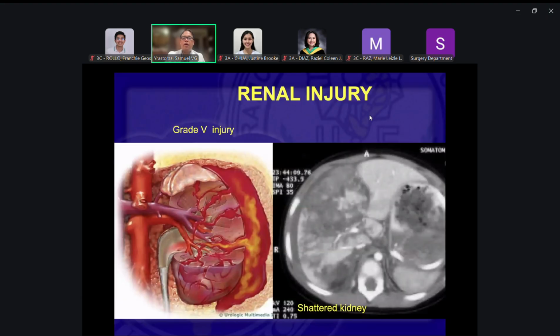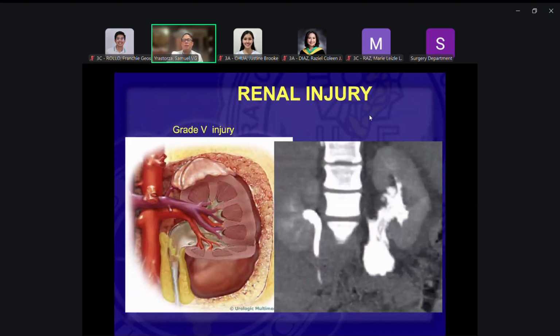And then for grade 5, this is shattered kidney. So yung pinag-usapan natin na case a while back, you have shattered kidney. Okay. And this one is a grade 5 injury wherein there's minimal hematoma on the kidney, but the ureter or the ureteropelvic junction is already injured, and there's extravasation of dye around the, see there.